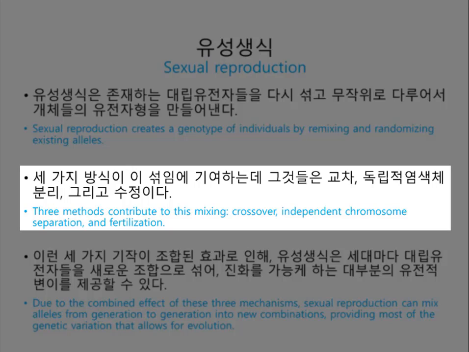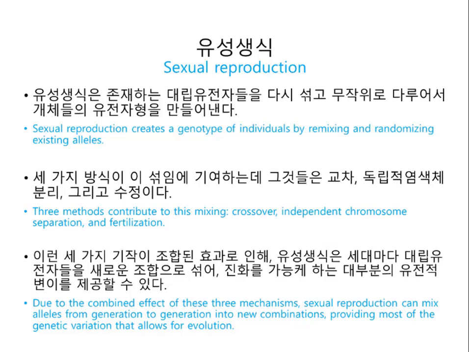Then, because myriad possible mating combinations exist in the population, fertilization typically brings together gametes that have different genetic backgrounds. The combined effects of these three mechanisms ensure that sexual reproduction rearranges existing alleles into fresh combinations each generation, providing much of the genetic variation that makes evolution possible. So that is the end of key concept number 1.